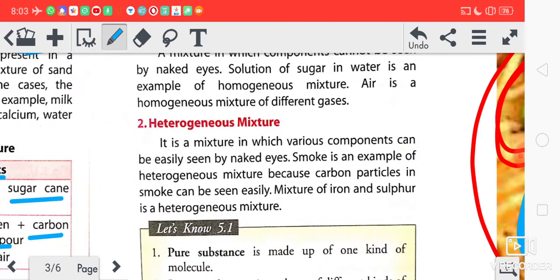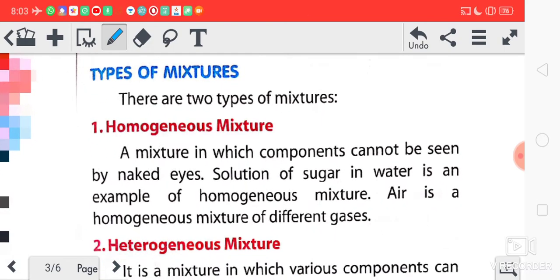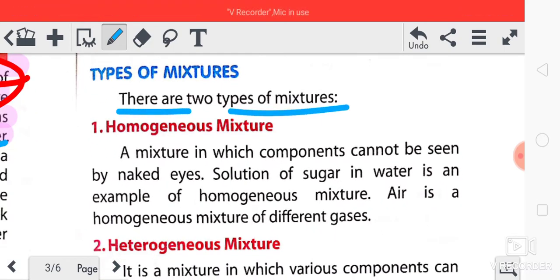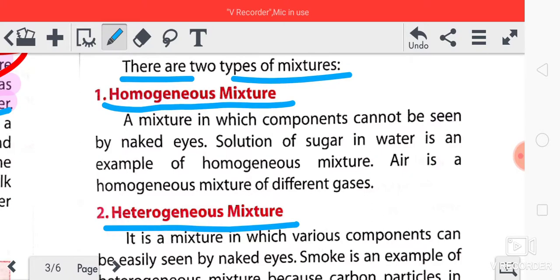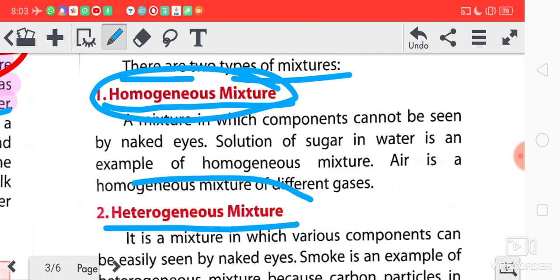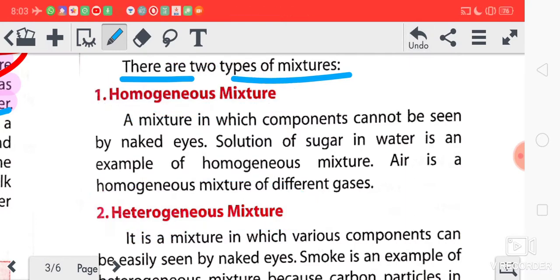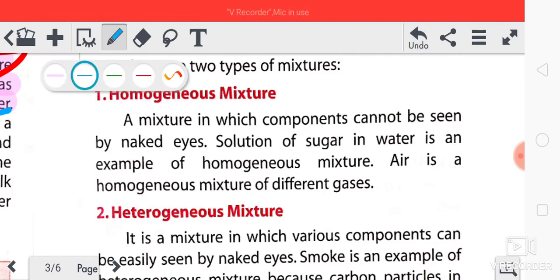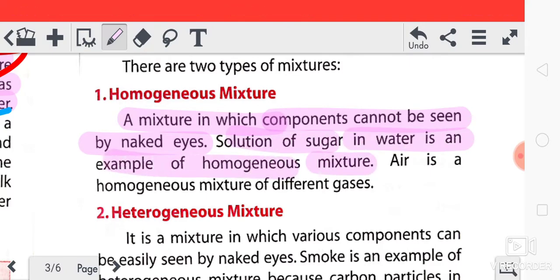Got it? Now, types of mixture. We can see here there are two types of mixtures. What are those? One is homogeneous mixture and another one is heterogeneous mixture. Now, what is a homogeneous mixture and what is a heterogeneous mixture? So just pay attention here. A mixture in which components cannot be seen by naked eyes. Solution of sugar in water is an example of homogeneous mixture, and air is a homogeneous mixture.